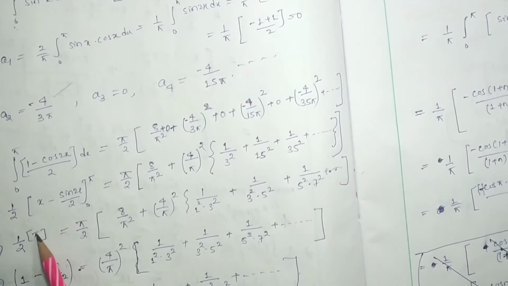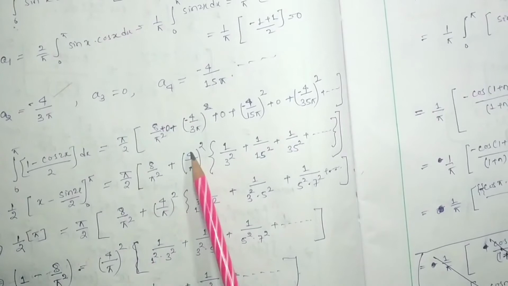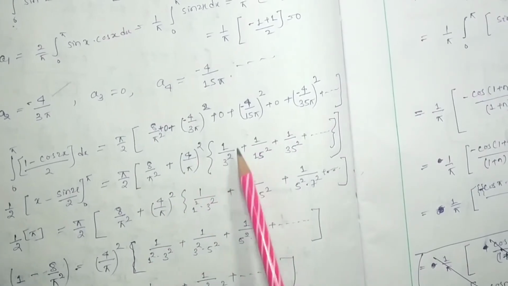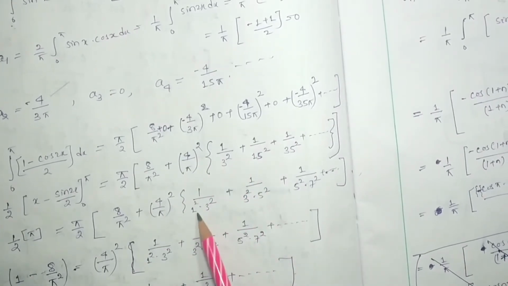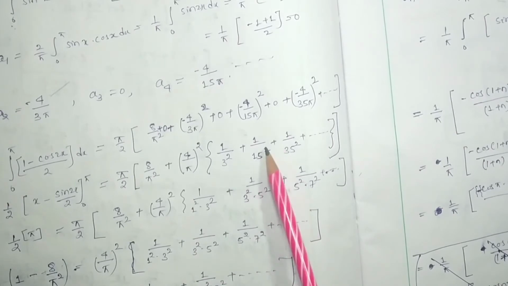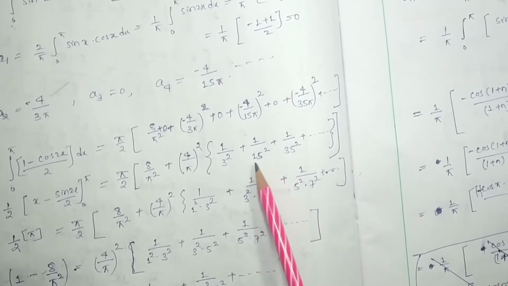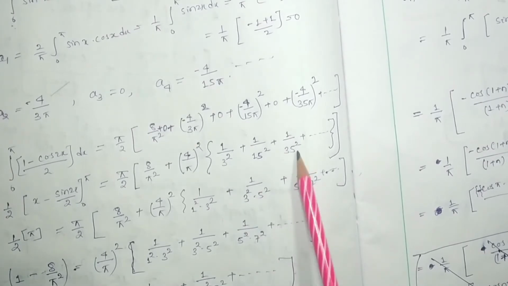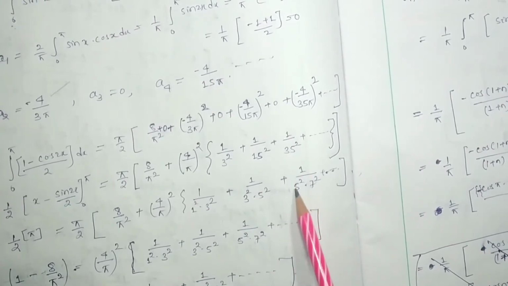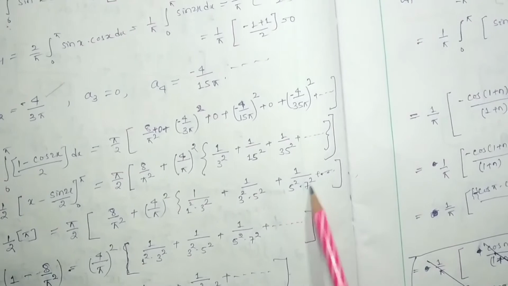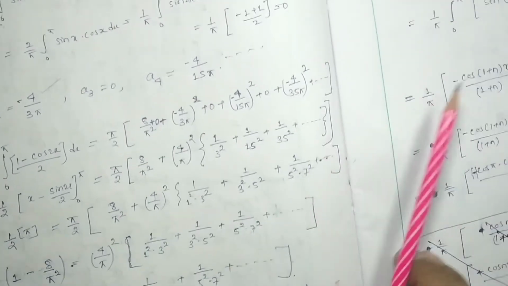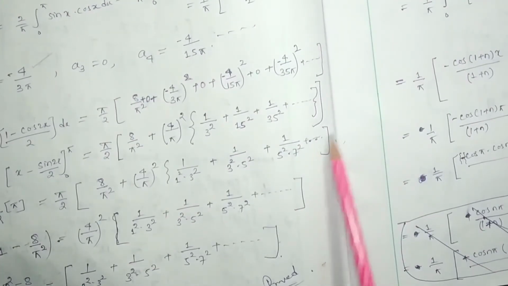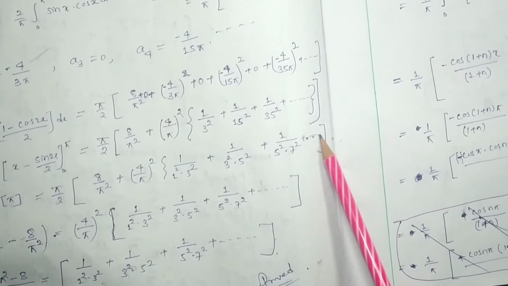Okay, so it will be pi by 2 is equal to pi by 2, 8 by pi square, 4 by pi square, and this 3 square can be written as 1 square into 3 square. 15 square can be written as 3 square into 5 square. This 35 square can be written as 5 square into 7 square, and other higher order terms can be considered, so I have written dot dot dot.